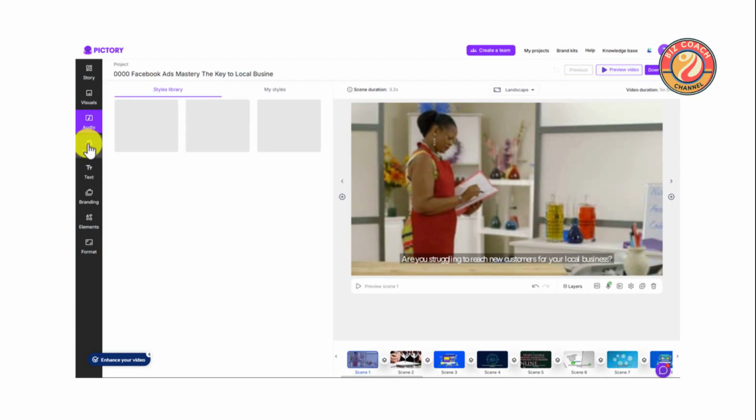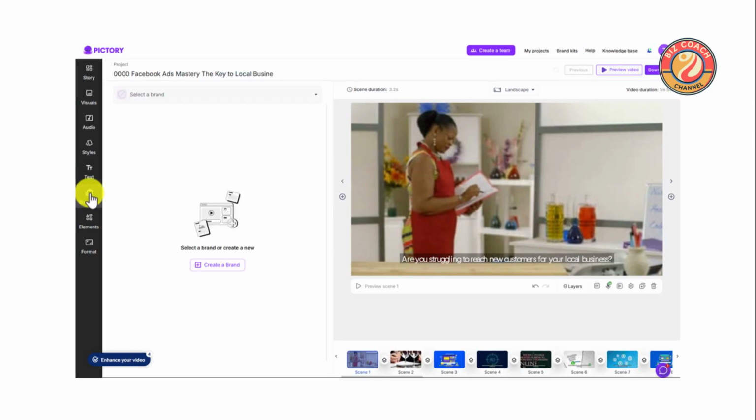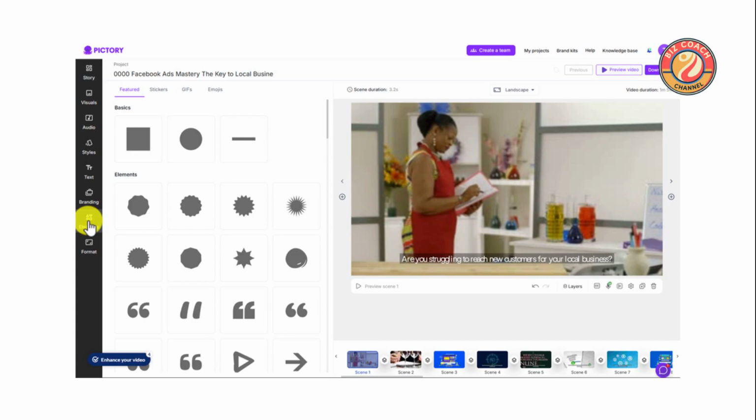Choose the right format for your video to ensure optimal viewing. Whether it's widescreen or square, select the best option for your audience. Create a brand for your video that resonates with your audience. Establish a consistent style and message that enhances your storytelling. Add elements to your video to enhance its appeal. With a range of options, you can personalize your content to stand out.